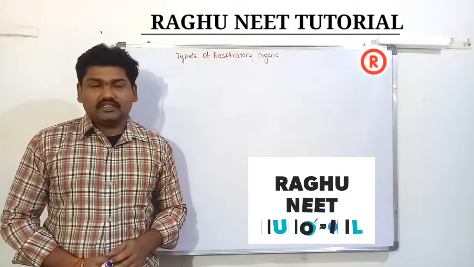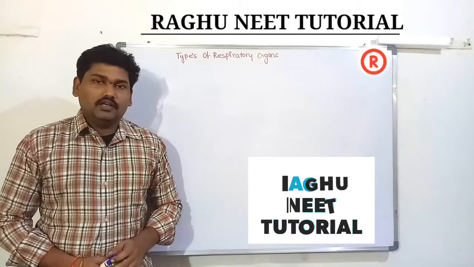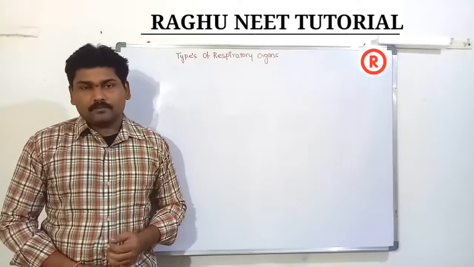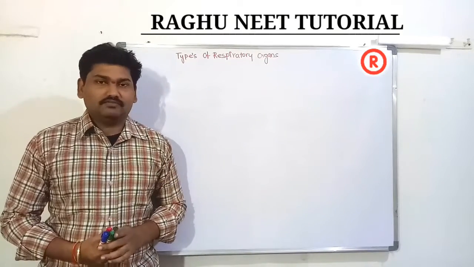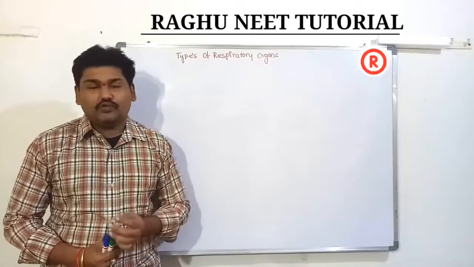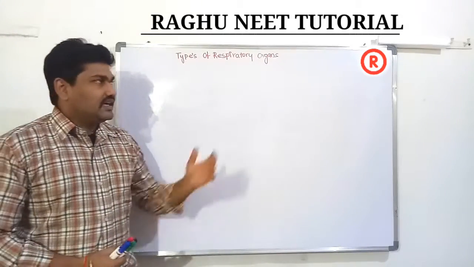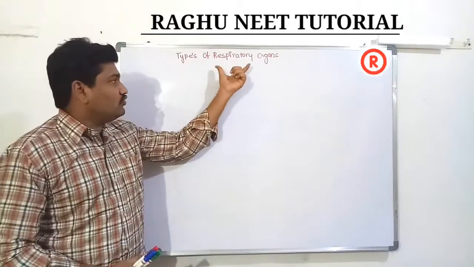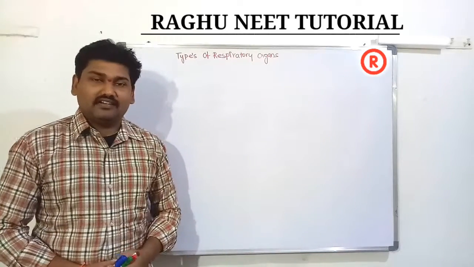Today we are discussing the types of respiratory organs. The types of respiratory organs depend on the habitation of the organisms. They can be classified, meaning depending on the habitation of the organisms, into 6 types. So what is the definition? What is the meaning of the respiratory organ?